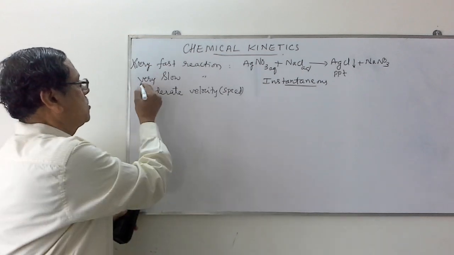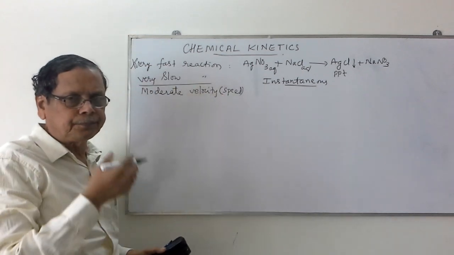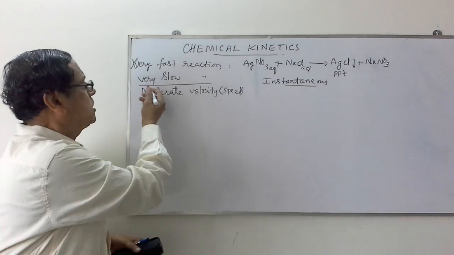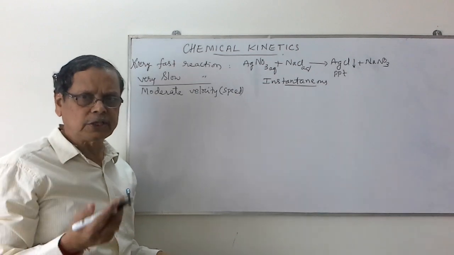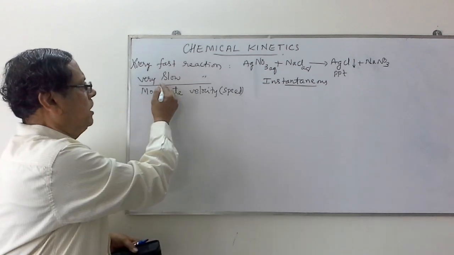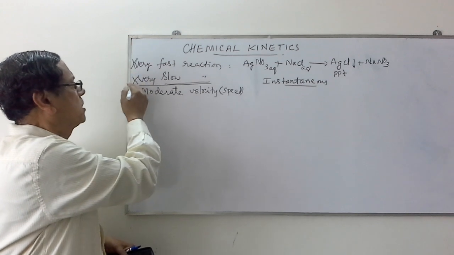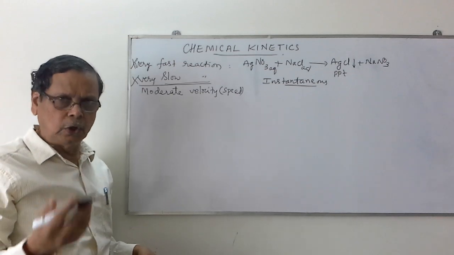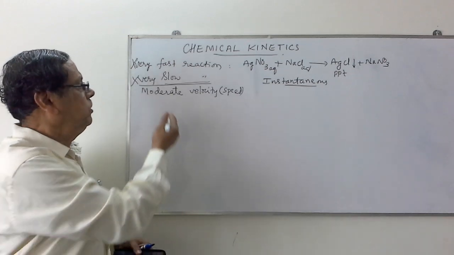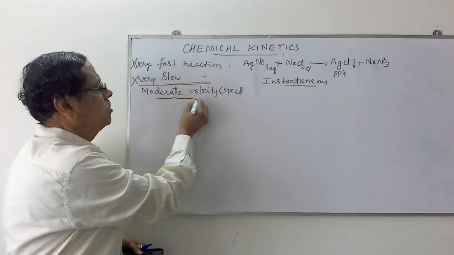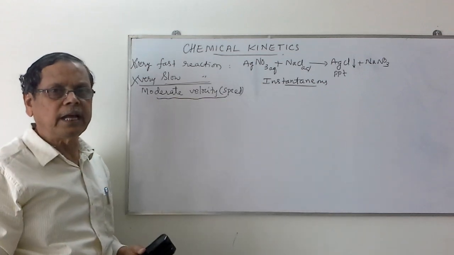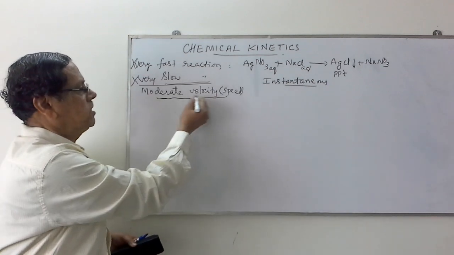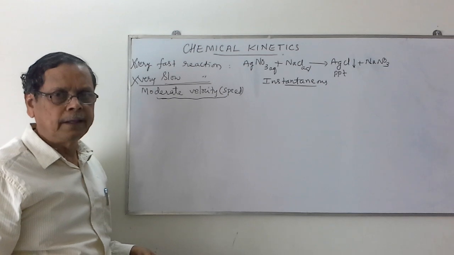Then coming to the slow process or slow reactions. When you consider the rusting of iron in air, in moist air, it's a very slow process which may take years together. That's why such slow reactions also we don't study in this chemical kinetics because their velocities are very much lower or slower rates. That's why we cannot study. So we will consider only those reactions in which the velocity can be measured, is measurable. So such reactions are called as the reactions with moderate velocity or moderate speed.